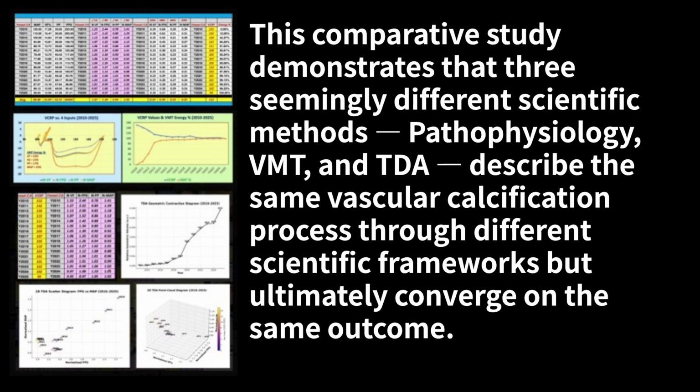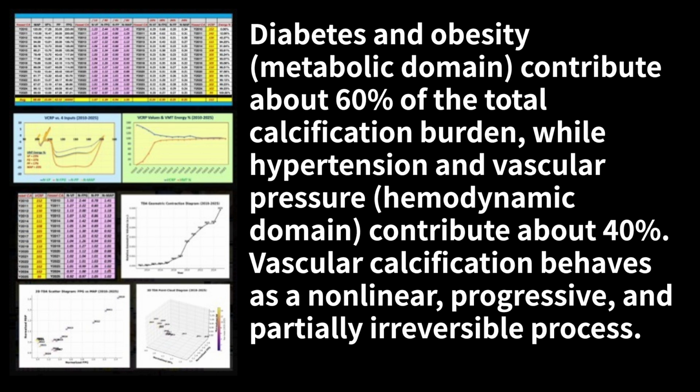This comparative study demonstrates that three seemingly different scientific methods, pathophysiology, VMT, and TDA, describe the same vascular calcification process through different scientific frameworks, but ultimately converge on the same outcome. Diabetes and obesity, metabolic domain, contribute about 60% of the total calcification burden, while hypertension and vascular pressure, hemodynamic domain, contribute about 40%. Vascular calcification behaves as a nonlinear, progressive, and partially irreversible process.